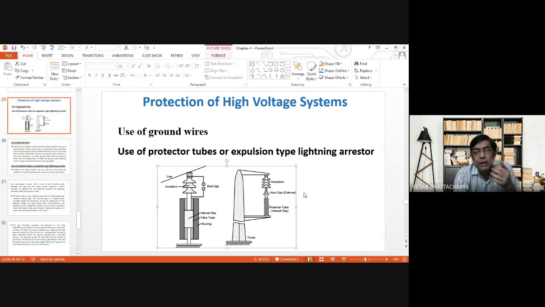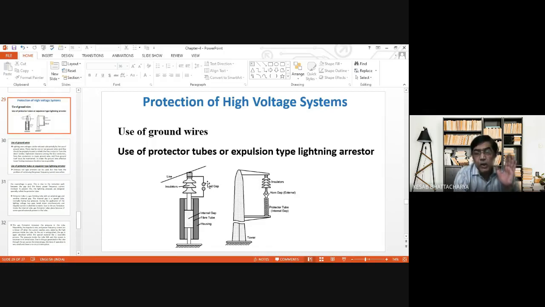So that ionized path will provide a short circuit path for the flow of power frequency current, which under normal condition is absent because there is no ionized path, there is no positive or negative ion under normal condition.